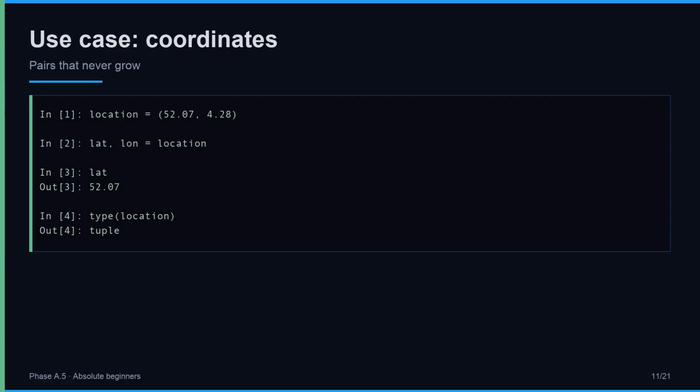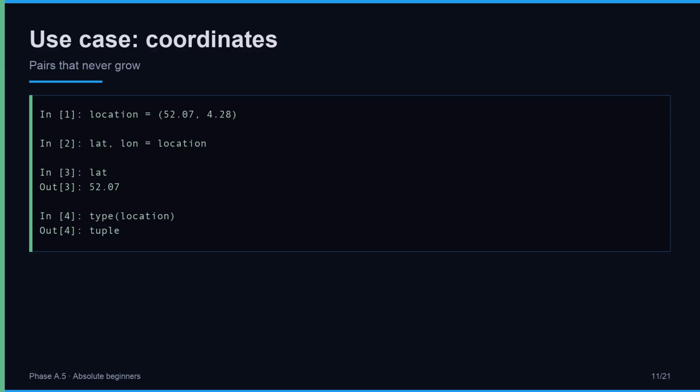Latitude, longitude equals 52.07, 4.28. Two numbers, always two, always in the same order. You never append a third coordinate to a position. You never remove one. The pair is permanent. Using a tuple communicates intent to anyone reading your code. This is a fixed pair, treated as one unit.